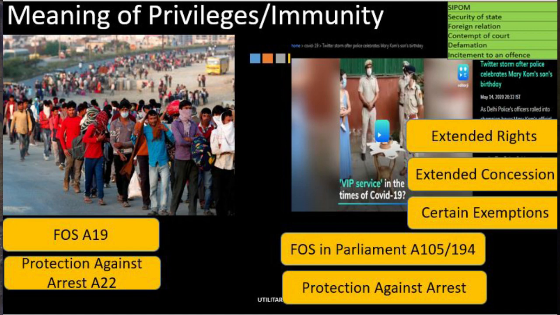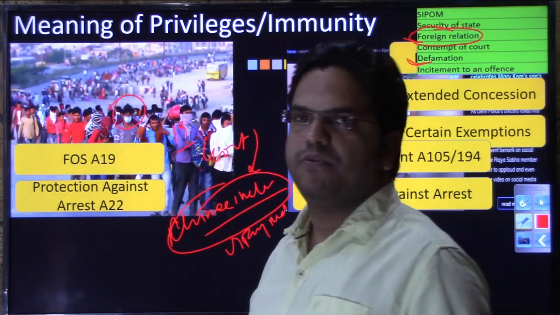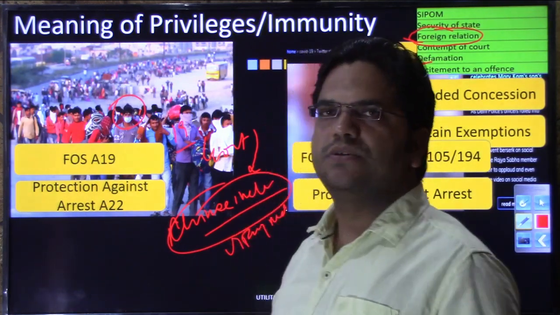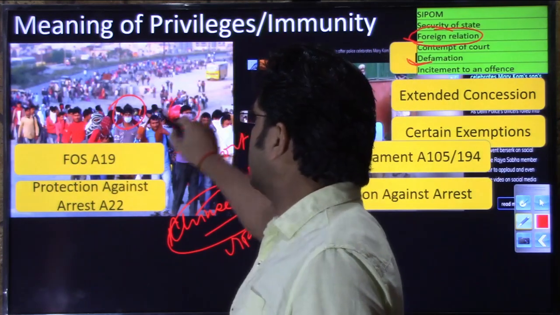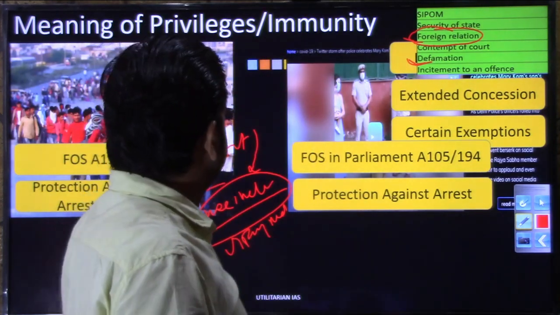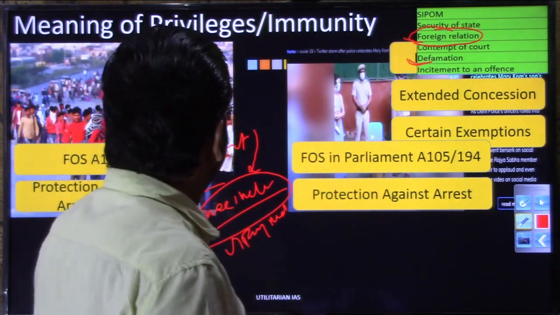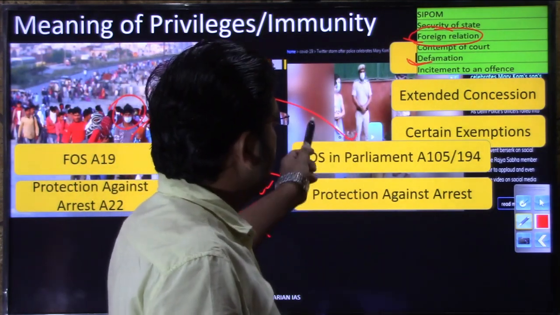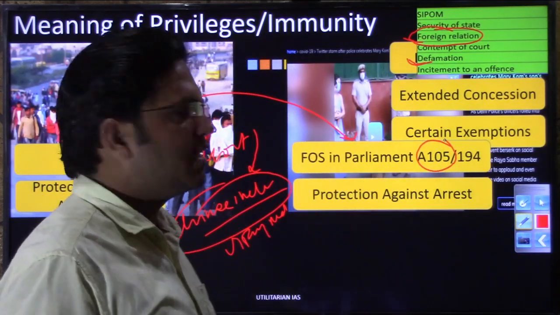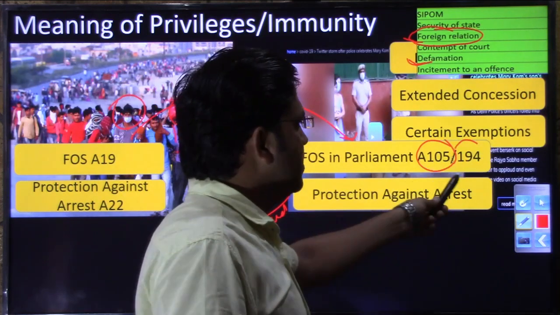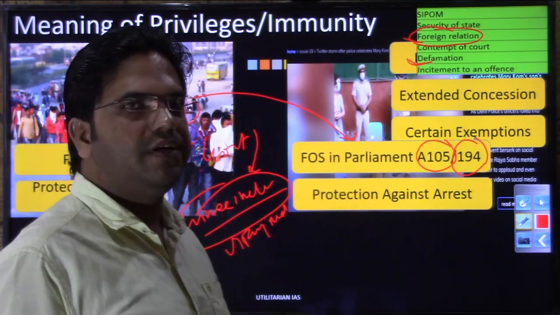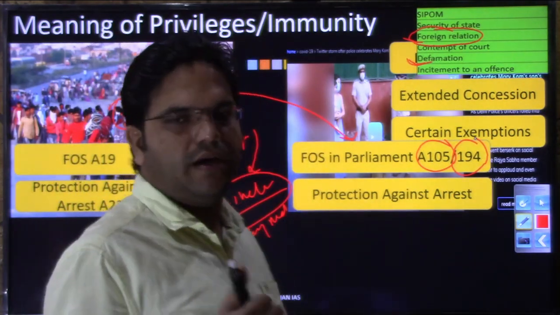I hope this one example makes it clear why a member of parliament or member of legislative assembly cannot be subjected to the similar restrictions that normal citizens are, because they need to hold our governments accountable. That is why their freedom of speech is over and above what we have been given in Article 19. Their freedom of speech while in parliament is protected by Article 105, and you will see when we discuss Articles 105 and 194 that the limit of their freedom of speech is on a higher pedestal than ours.